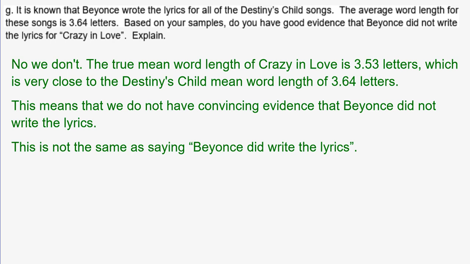Sorry about that. Again, it's not the same thing as saying that she didn't write the lyrics, but we don't have the evidence for sure to say that. We can see that it's close. She could have, based on the trend, but we don't have anything saying that she didn't.